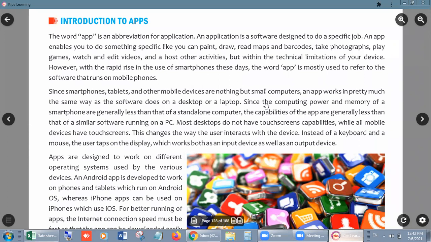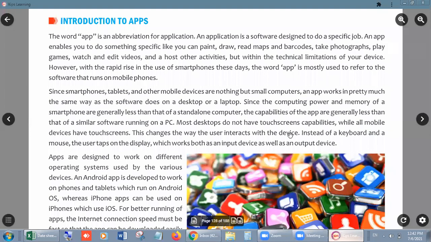In the same way, you can install the software into your laptop or your PC. But the options are less than the PC version, the laptop version, because in mobile we have some memory and RAM limitations. So if we install any app on mobile, but when we install the same software into our computer, it can respond better than the mobile app.